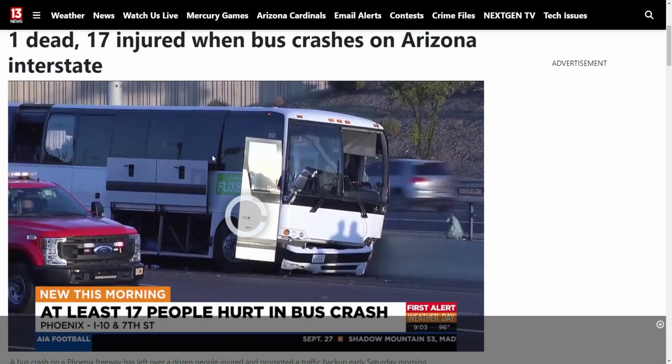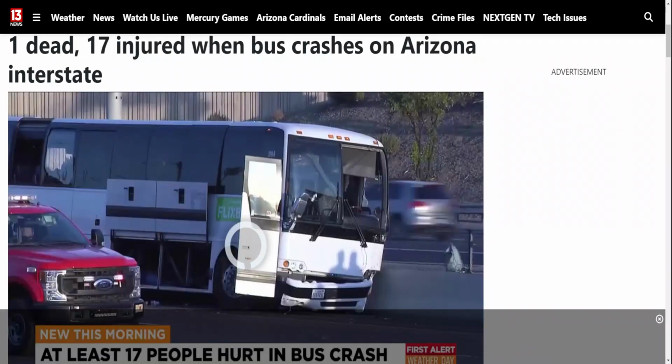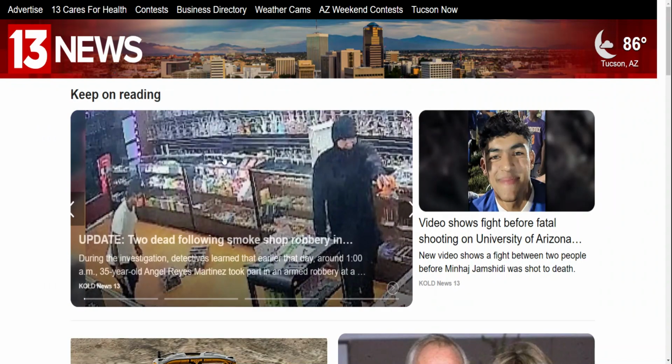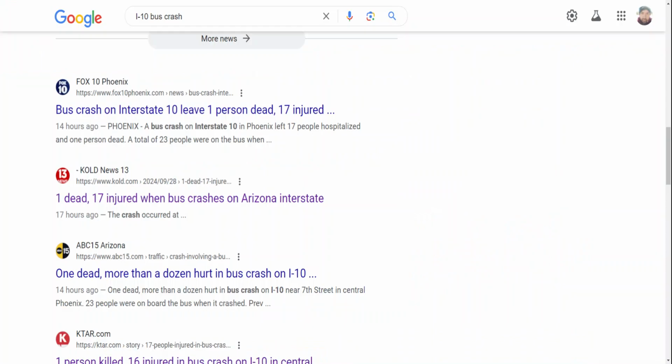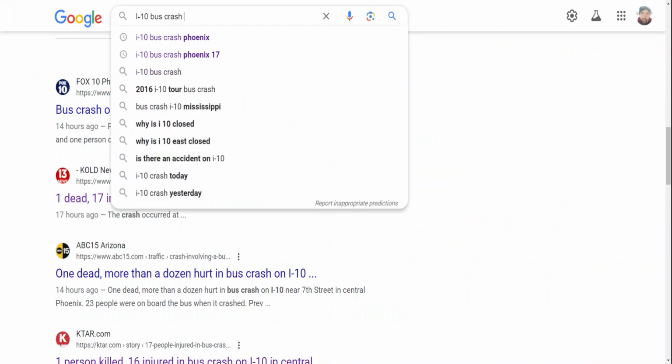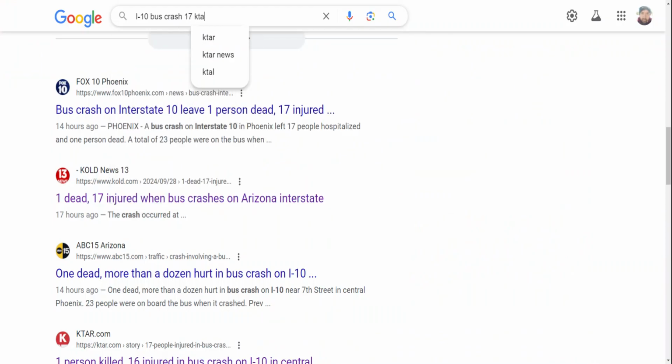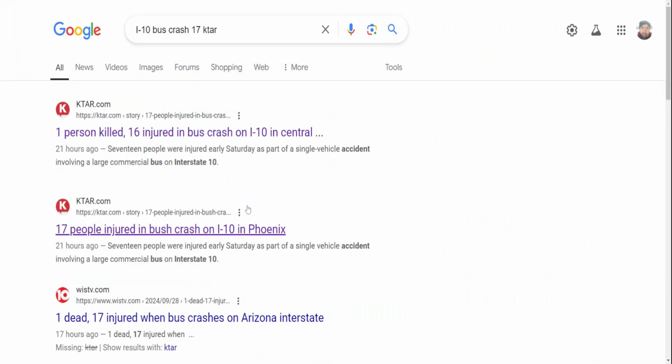Oh, so that one doesn't really want to play. That's okay though. If it does decide to play, it can just play there on its own. I was just trying to find the right article. It was like KTAR. We'll put 17. We'll put KTAR. Let's see what happens.